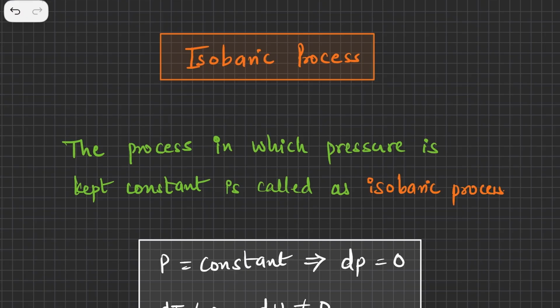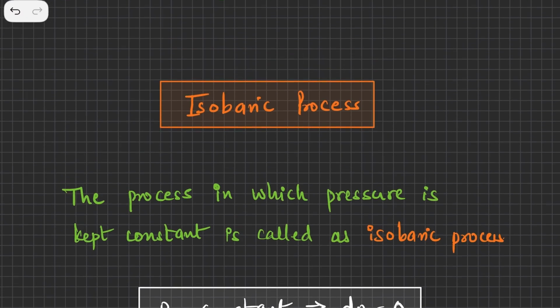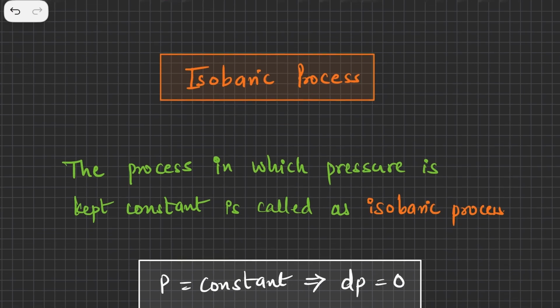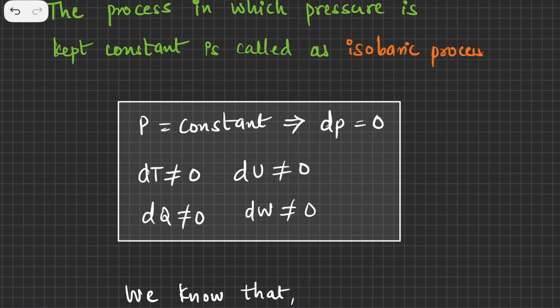Today we are going to discuss the isobaric process. We also discussed the isothermal process in the previous video. An isobaric process is a process in which the pressure is kept constant. So the process in which the pressure is kept constant is called an isobaric process. It's a very simple process. So what happens in this kind of process? Very simple. Pressure is constant.